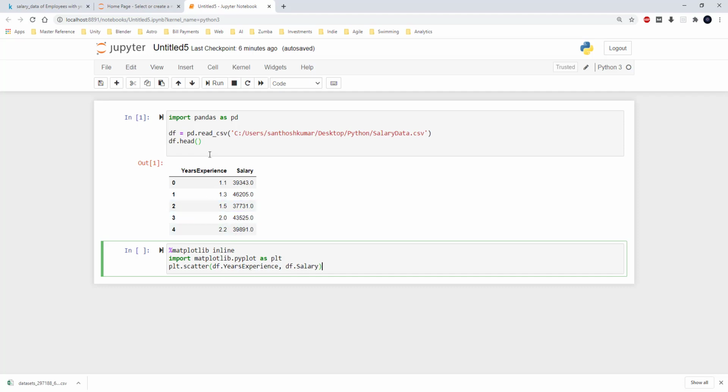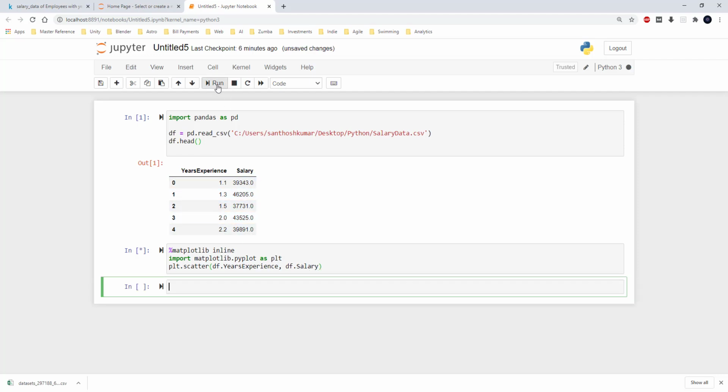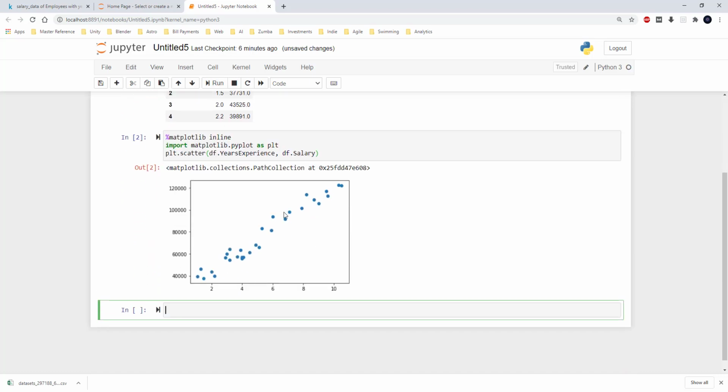So these are exactly the same values that we are seeing from the file. I am just going to run this and see how it looks. So here, as you can see, as years of experience increases, the salary as well is increasing. So there seems to be a linear relationship between both of these values.